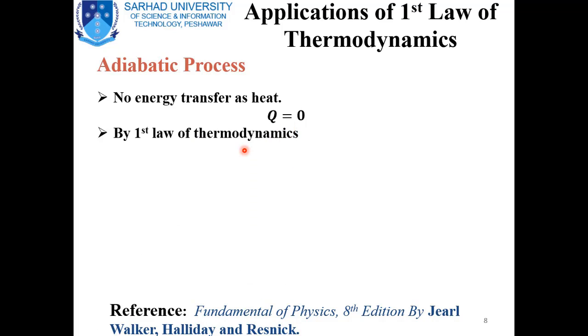When we apply the first law of thermodynamics to this process, the change in internal energy is equal to the heat added to the system minus the work done, and as Q is equal to 0, we are left with the change in internal energy equal to minus W.